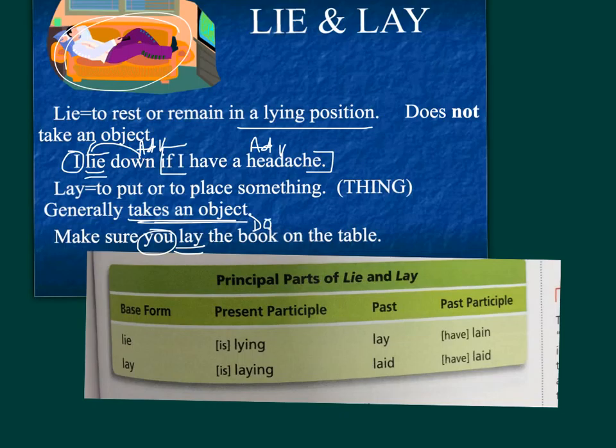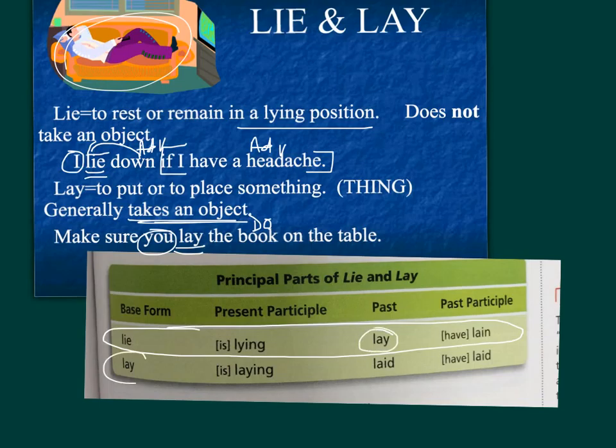So when you have an intransitive verb like lie, you conjugate it this way. Lie, lying, lay, has or have lain. You must memorize these forms or it will be very tricky to tell the two verbs apart. That is because lay conjugates as lay, laying, laid, and has or have laid.